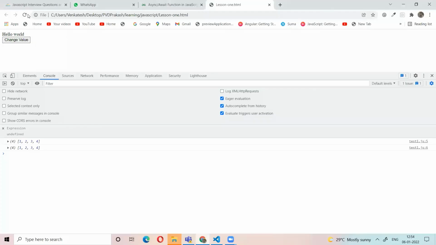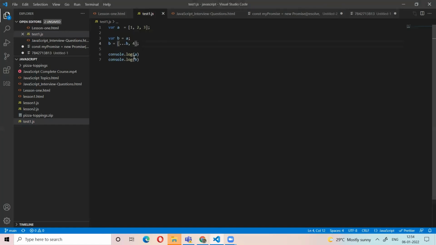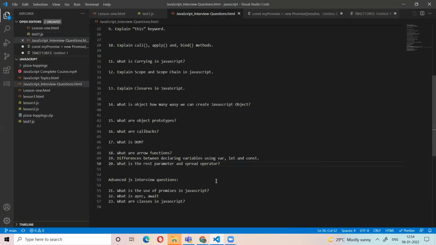Then it will change only the B array, it will not change the A array. For that only you use the spread operator. So to assign new values to an array or an object, we use the spread operator or rest operator.